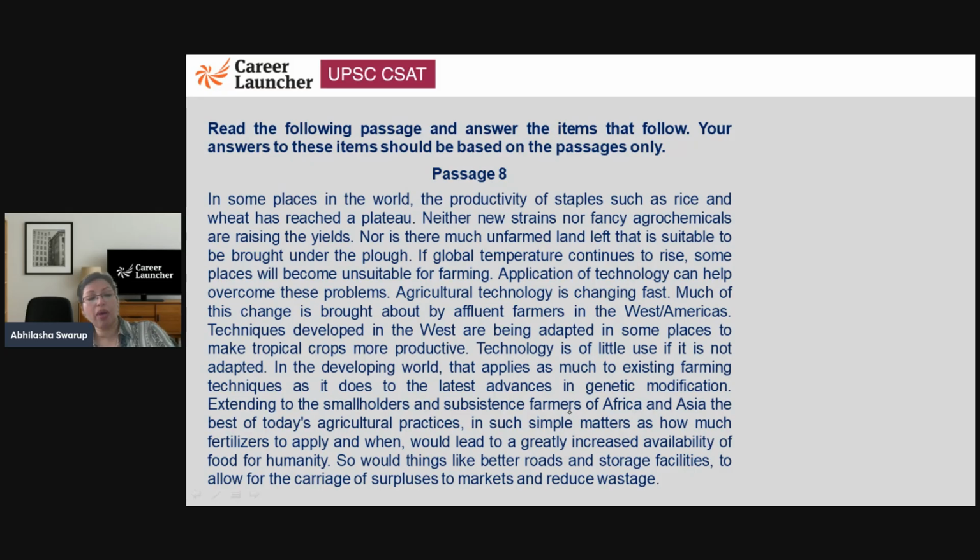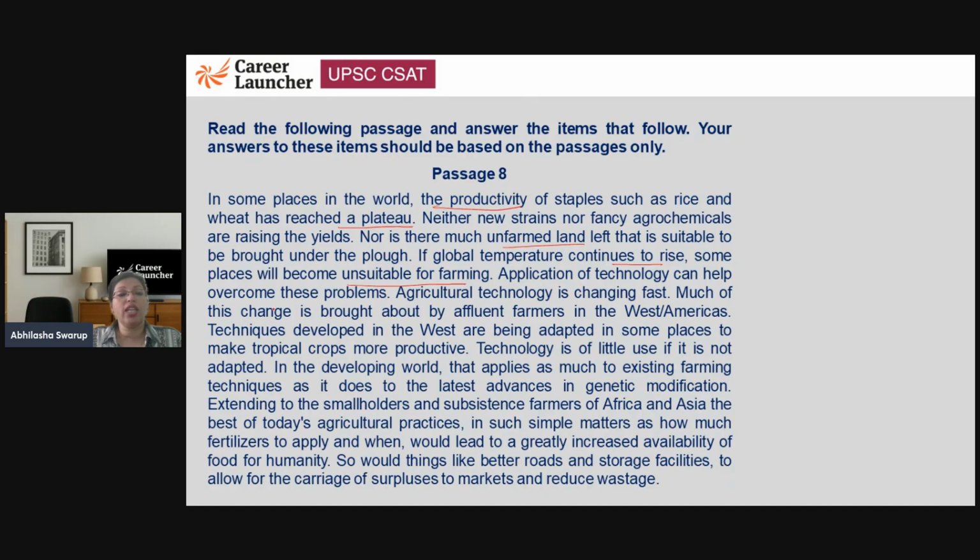All right, let's read the passage together, everyone. So, in some places in the world, the productivity of staples such as rice and wheat has reached a plateau. So, now we are not able to grow anymore. Neither new strains nor fancy agrochemicals are raising the yield. So, nothing is happening. Nor is there much unfarmed land left that is suitable to be brought under the plow. So, there is not even more land. If global temperature continues to rise, some places will become unsuitable for farming.